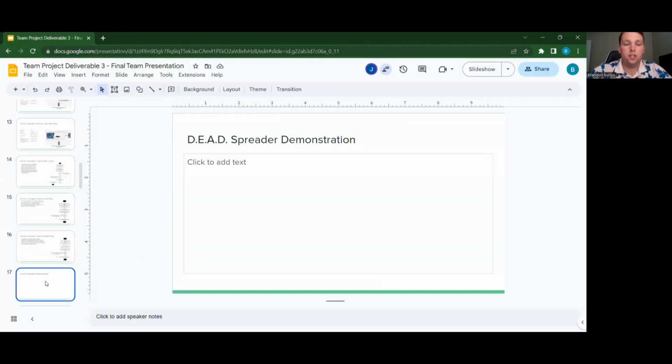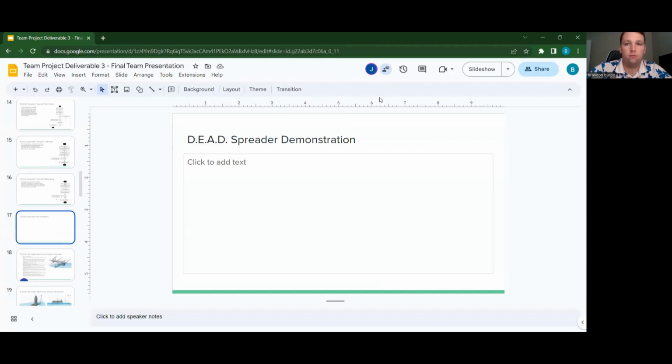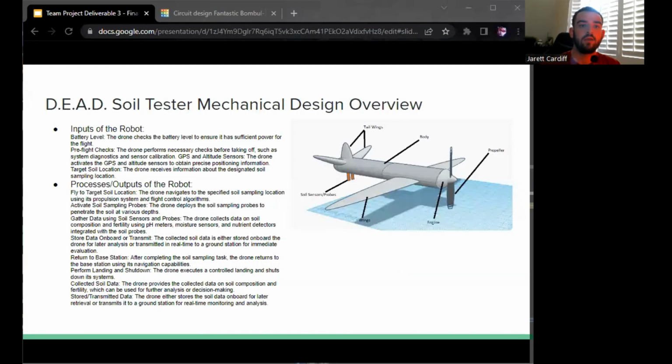This has been a presentation on the dead spreader, and next I will be followed by Jarett to present his robot. Hey everybody. Today I'm going to be going over the dead soil tester.